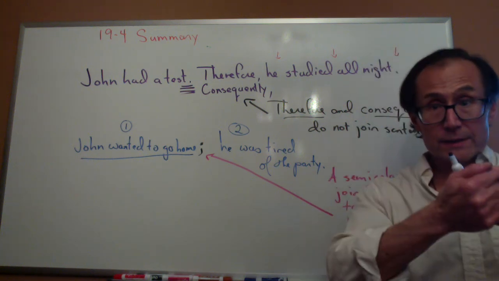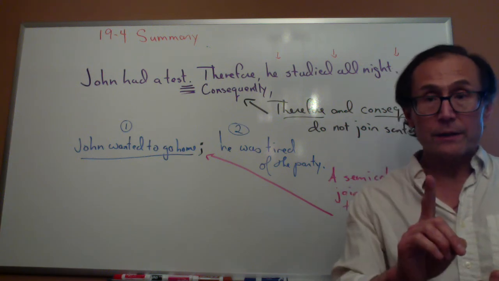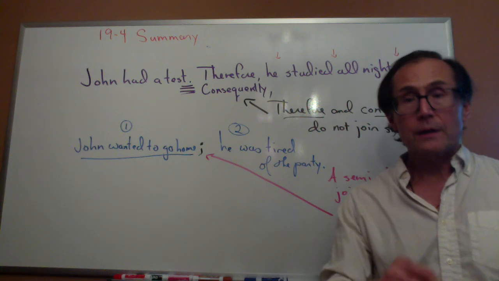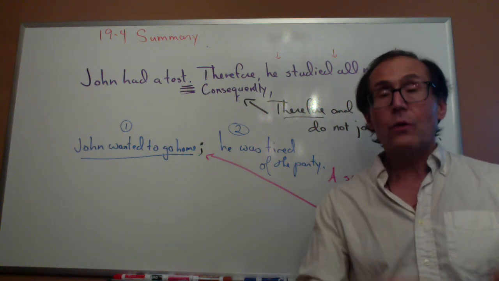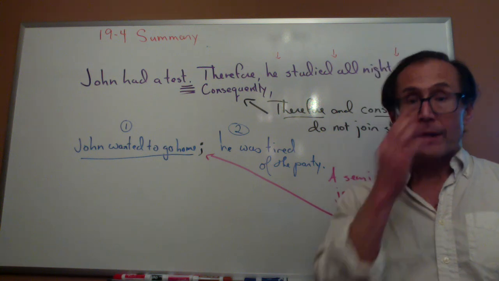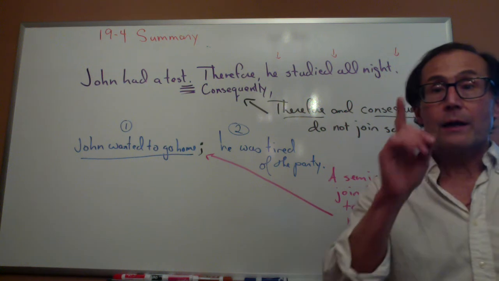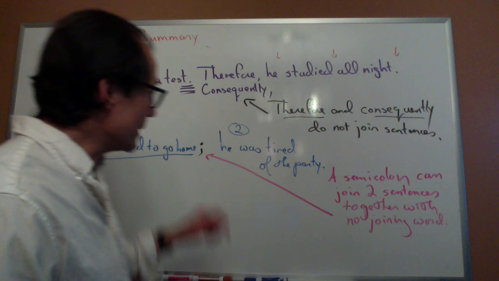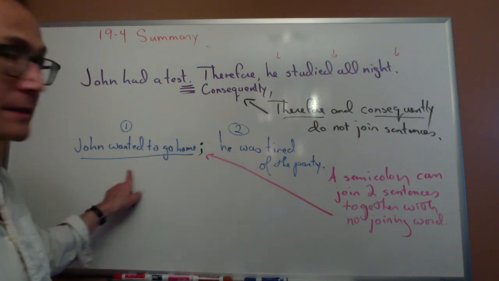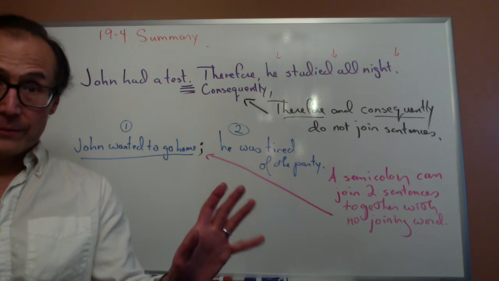Usually, when I join two sentences into one in English, I need a joining word, like and, or but, or so, or because. But this semicolon can join the two sentences into one with no joining word.